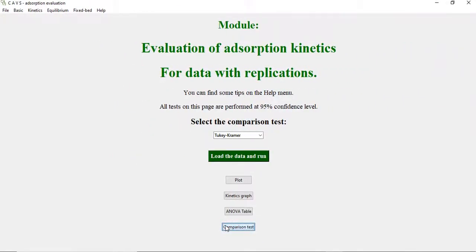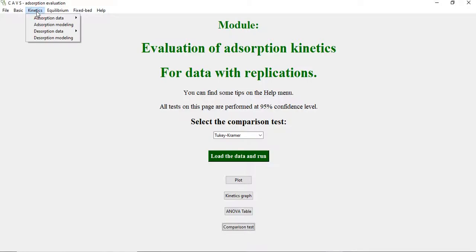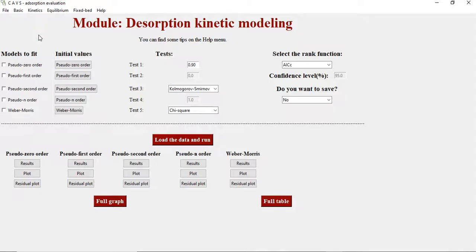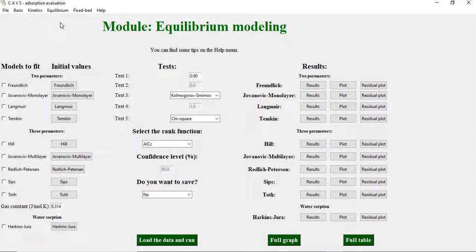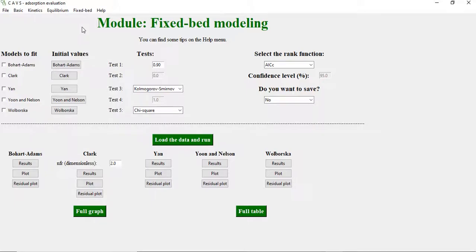By using this software, you can evaluate your data statistically, as well as fit several models to the experimental data obtained for the adsorption and desorption kinetics, equilibrium isotherms, and fixed bed. The program evaluates the fit statistically, based on a set of 5 tests, and ranks the models, using information criteria, in order to determine the best representation of the experimental data.